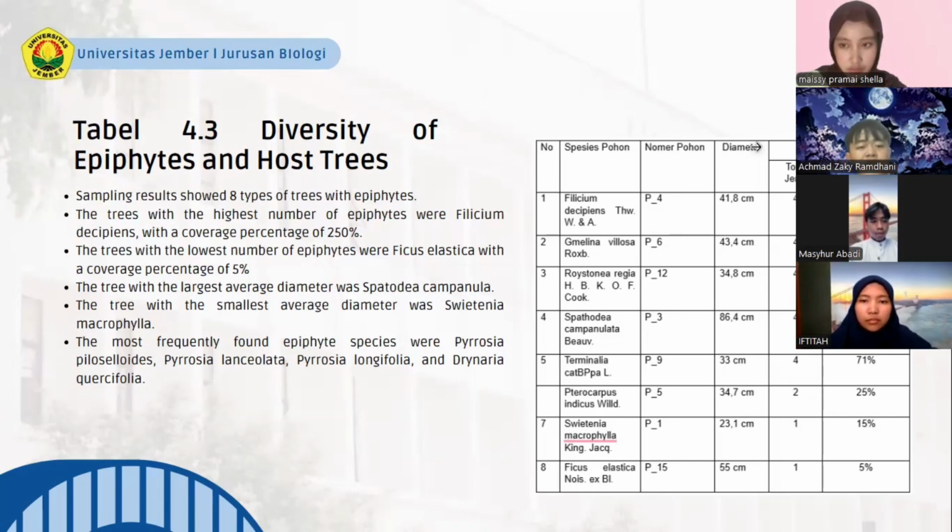Sampling results show that 8 types of trees have epiphytes. The tree with the highest epiphyte cover was Felicium decipiens with a coverage percentage of 250%. The tree with the lowest epiphyte cover was Ficus elastica with a coverage percentage of 5%. The tree with the largest average diameter was Spathodea campanulata. The tree with the smallest average diameter was Swietenia macrophylla. The most frequently found epiphyte species were Spirosia piloceloides, Spirosia lanceolata, Spirosia longifolia, and Drynaria quercifolia. And next.